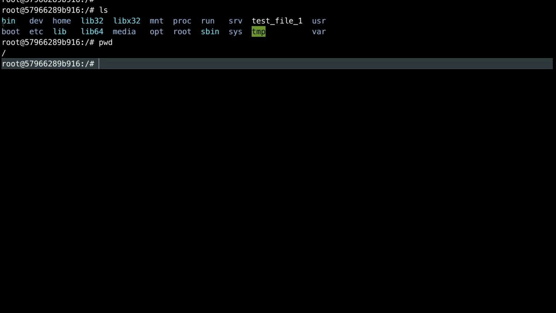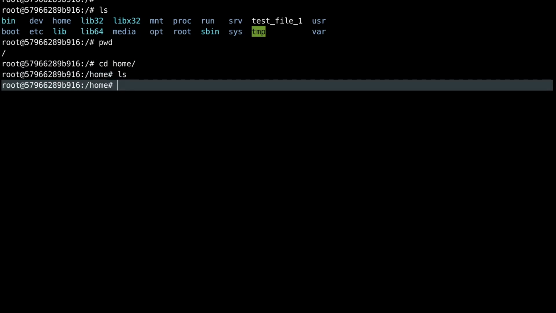The same types of folders and directories were there, like bin, dev, home, all of this, right? And then I can go to some other directory. I can do cd and go to, let's say, the home directory, and I can list it here. Of course, in my home directory there is nothing. So I will do some operations here in my home directory. I will do all those file operations.